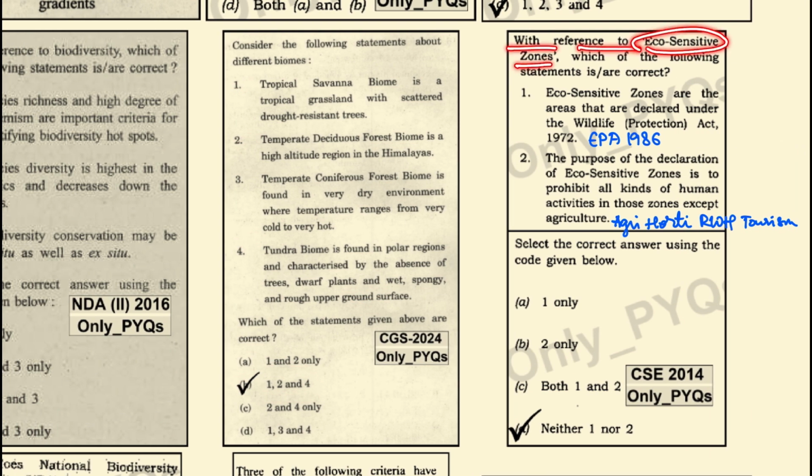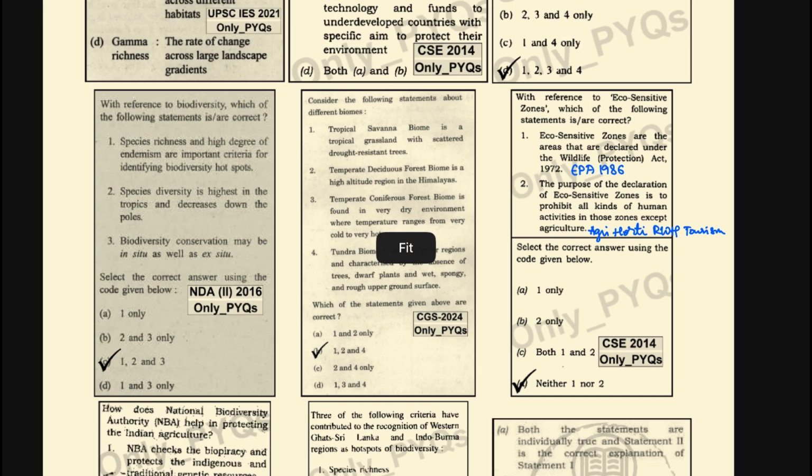With reference to the eco-sensitive zones, which of the following statements are correct? Eco-sensitive zones are the areas that are declared under Wildlife Protection Act of 1972. This is a wrong statement because these have been declared under Environmental Protection Act of 1986. The purpose of declaration of the eco-sensitive zone is to prohibit all kinds of human activities in those zones except agriculture. This is also a wrong statement because it is not just agriculture but horticulture, rainwater harvesting, tourism are also accepted. Hence, neither 1 nor 2 becomes the answer.